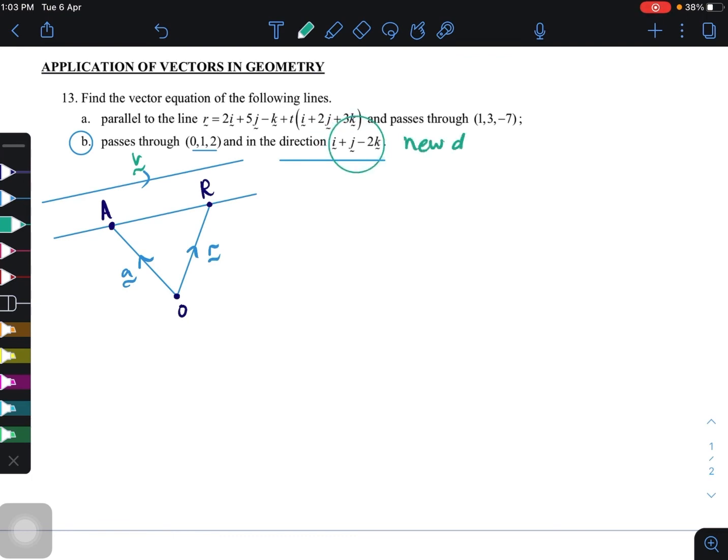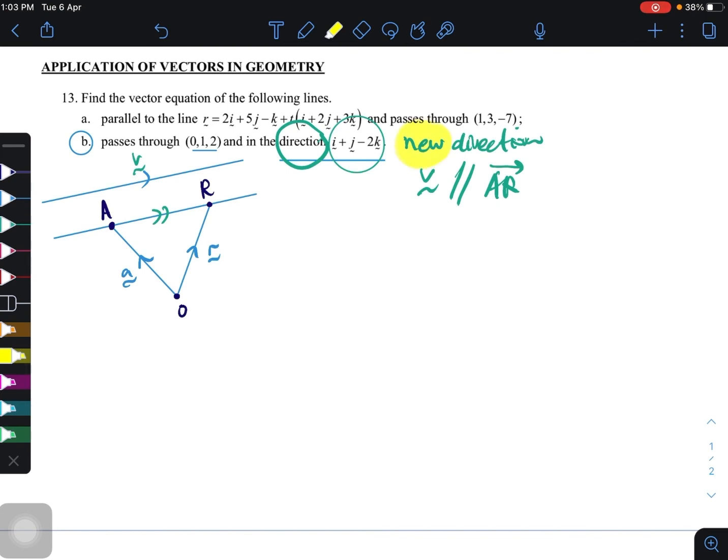We have new direction and we have new AR. Do you remember when I say v is parallel to the AR? AR dekat sini is the new number already, new direction. This is focusing at the new direction.